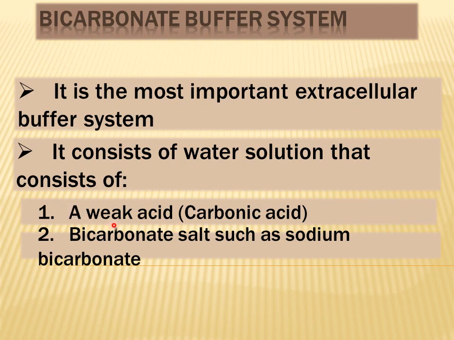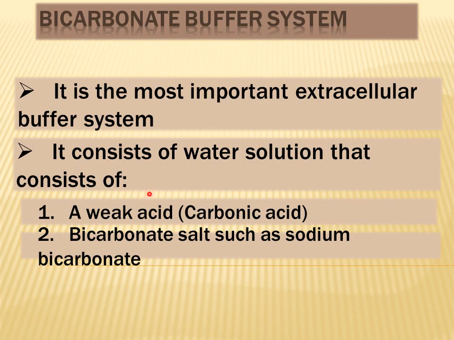It consists of a weak acidic element in the form of carbonic acid and a bicarbonate salt such as sodium bicarbonate, and this bicarbonate ion in the salt is basically acting as a base, as the bicarbonate ion is able to bind with a hydrogen ion.